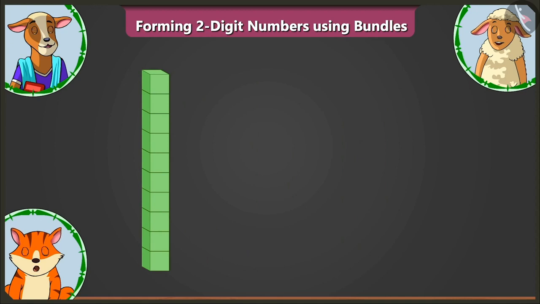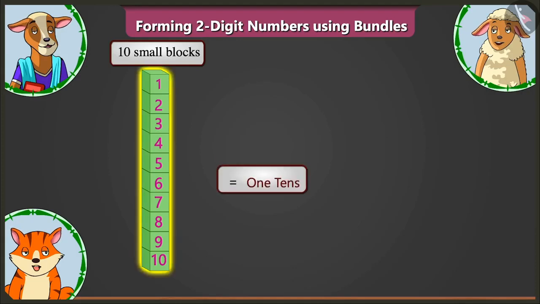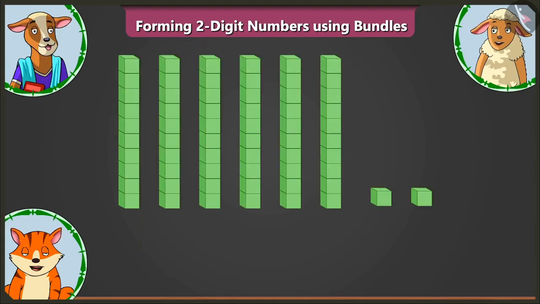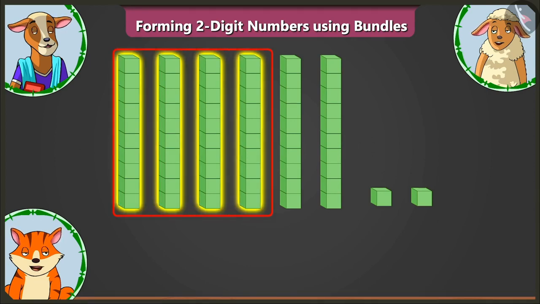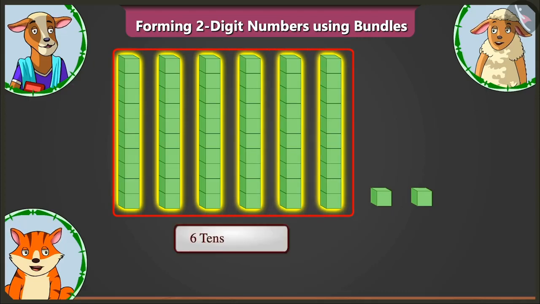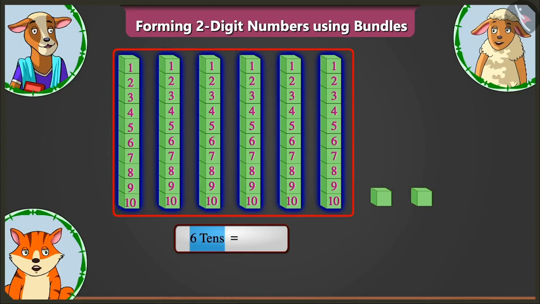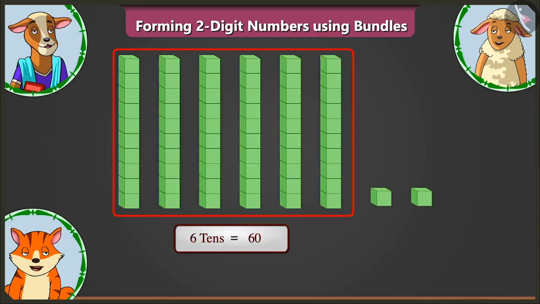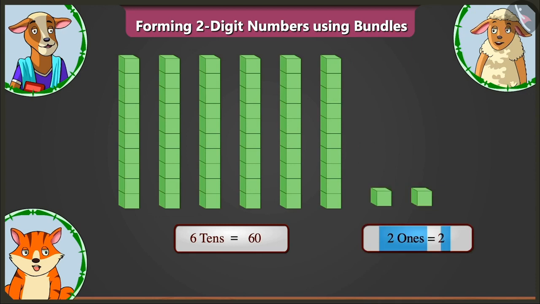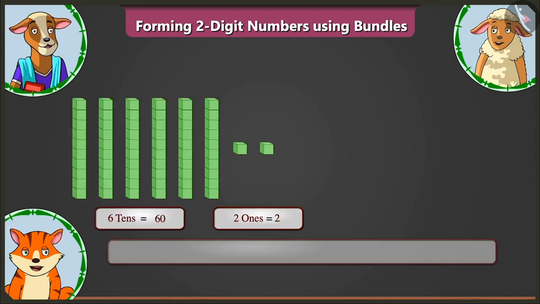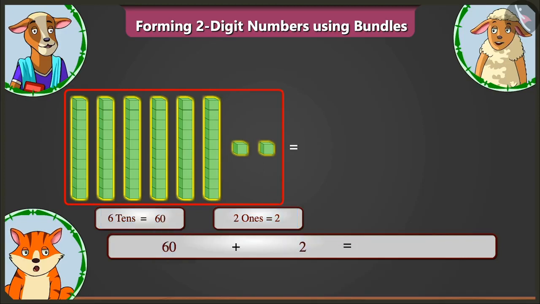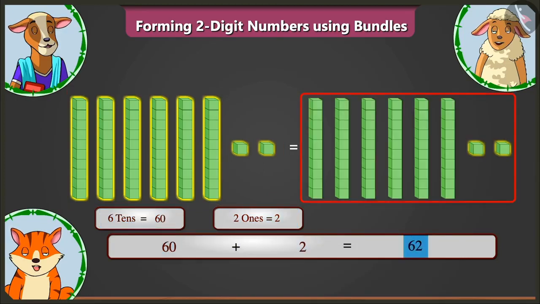Here in the first big block, there are 1, 2, 3, 4, 5, 6, 7, 8, 9 and 10 small blocks, means there is 1 tens. Well done, Billy. Similarly, there are 1, 2, 3, 4, 5 and 6 groups of 10 blocks each. So, 6 tens makes 60. Now there are 2 small blocks, which means there are 2 ones. Very good. Now adding 2 to 60, here we have 60 and 2, giving us the number 62.